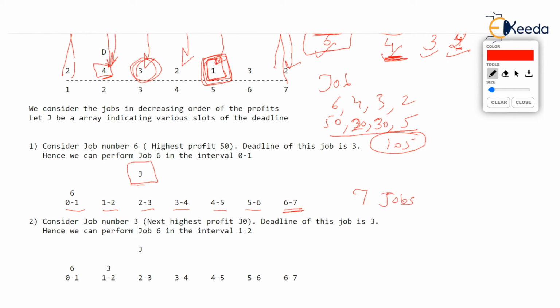This is very silly because we don't have a deadline of 7 at all in our data. The highest deadline that we are having is 4. So actually I could have constructed only up to 3 to 4. That's enough, because after this fourth deadline you can't perform anything, isn't it? But still I have shown this entire array J. For every job I have constructed a deadline.